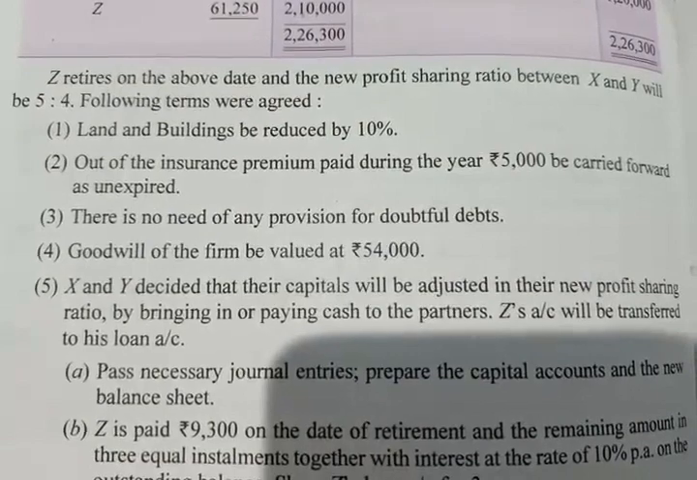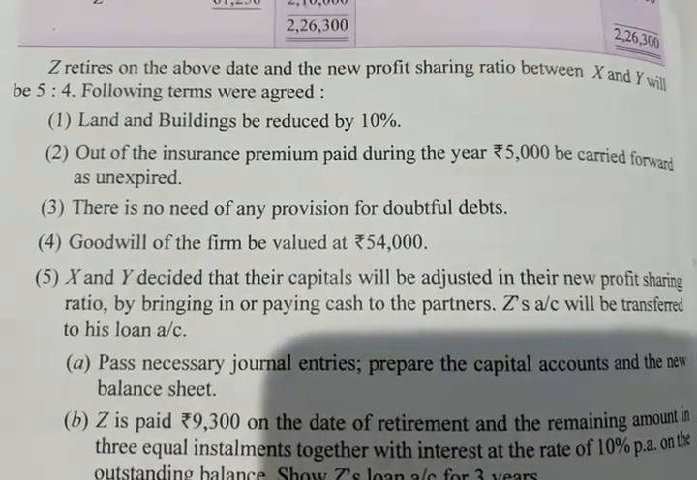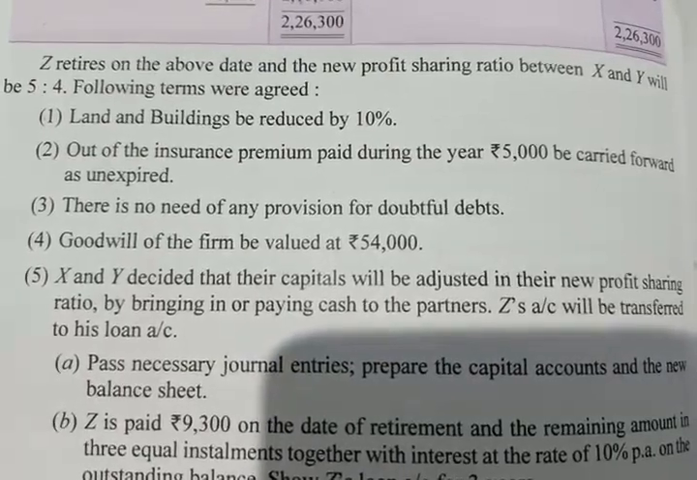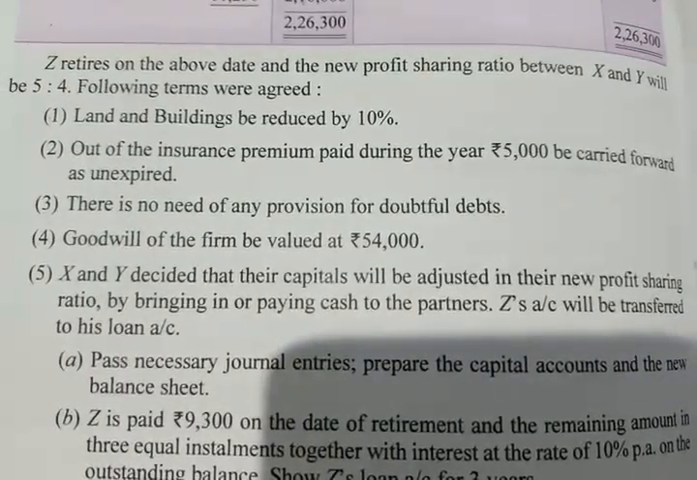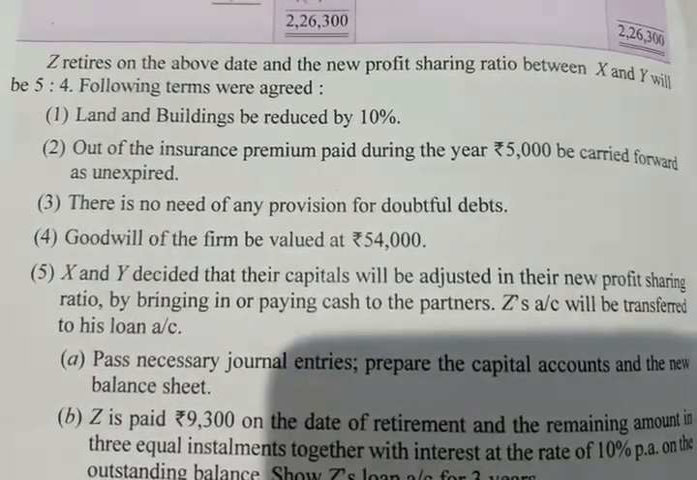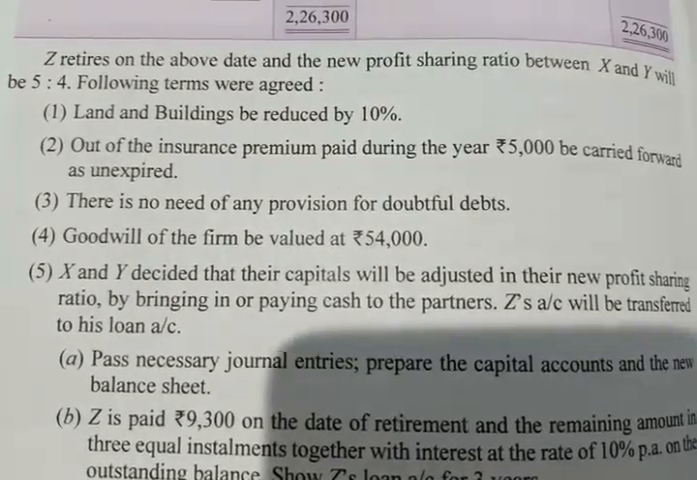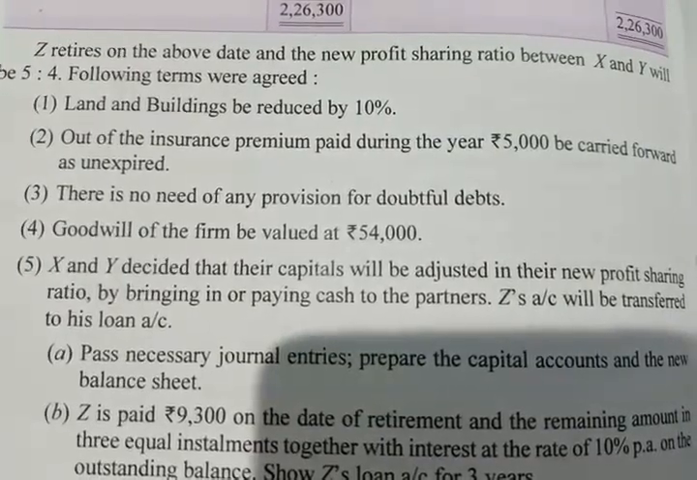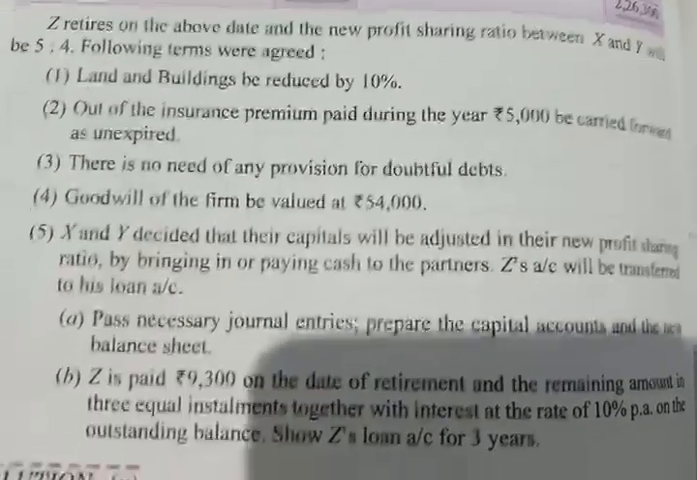Land and building to be reduced by 10%. Out of insurance premium paid during the year, 25,000 to be carried forward. Means it is adjustment of prepaid insurance. There is no need of any provision for doubtful debts, so we have to cancel the provision for doubtful debts.